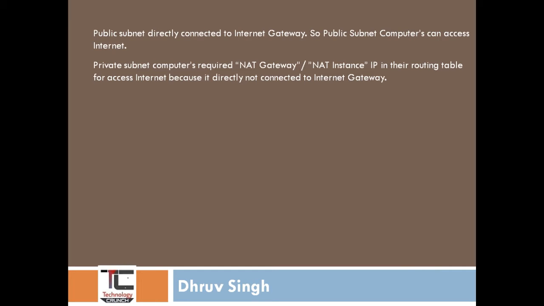Otherwise your private subnet instance cannot access the internet. Suppose you have created a database server in your private subnet, but you need to update packages and software, so you require internet connectivity in your private subnet. The private subnet is not directly connected to the internet gateway, so you require a NAT gateway or NAT instance. Both the NAT gateway and NAT instance are created in the public subnet, but with the help of the NAT instance or NAT gateway, your private subnet EC2 instances can communicate with the internet.